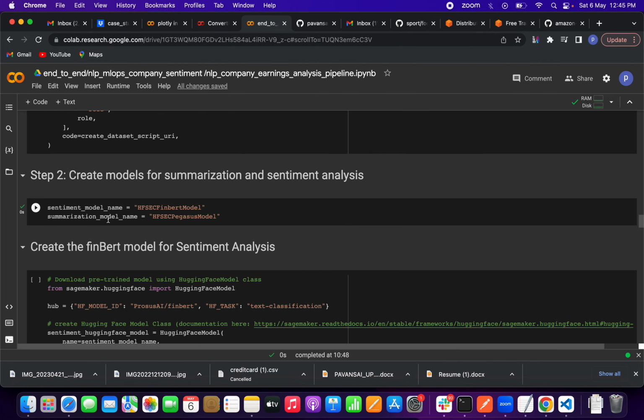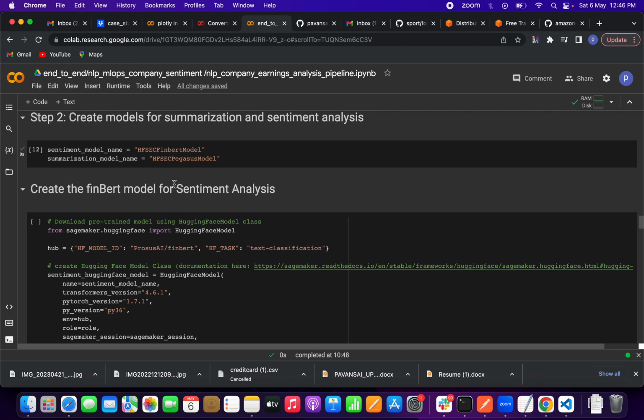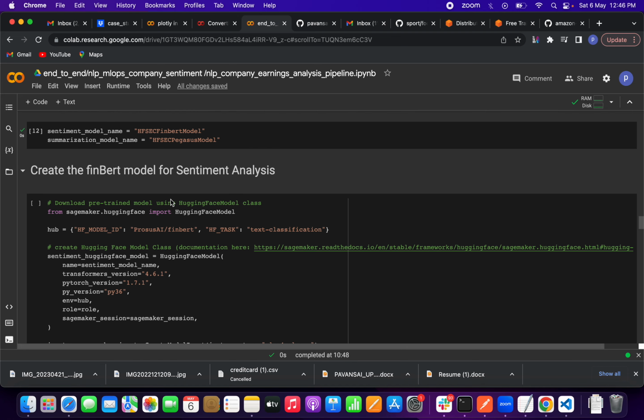So we have to create models. Here we are doing summarization and sentiment analysis. For these two tasks we are using Hugging Face. For sentiment the model name is the financial BERT model, and for summarization we are using the Pegasus model. That's why I have created these variables. So we have to create the FinBERT model for sentiment analysis.